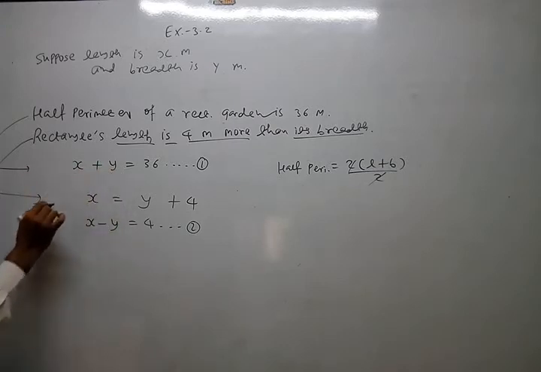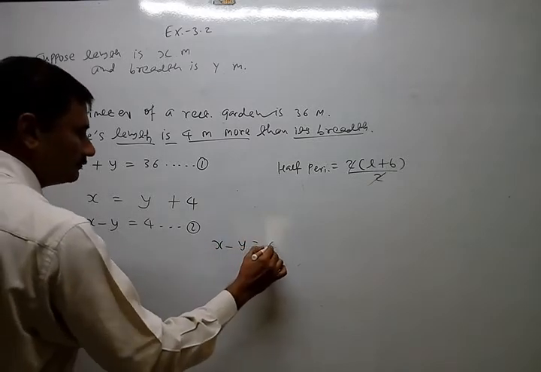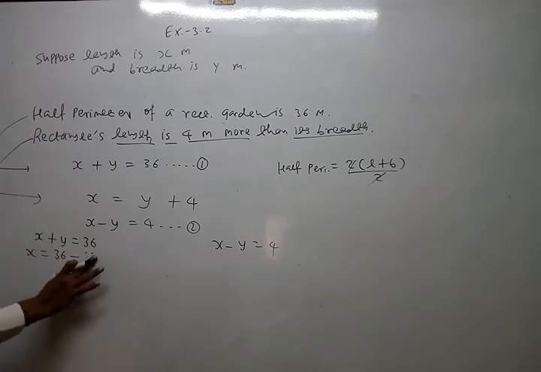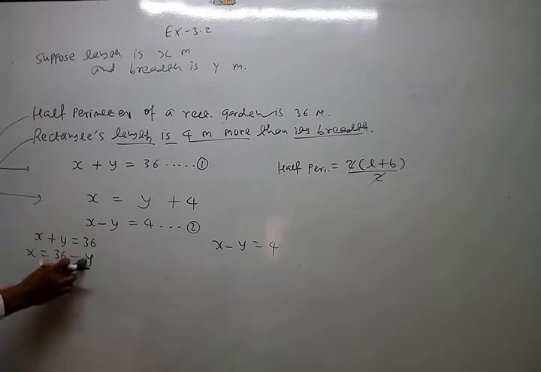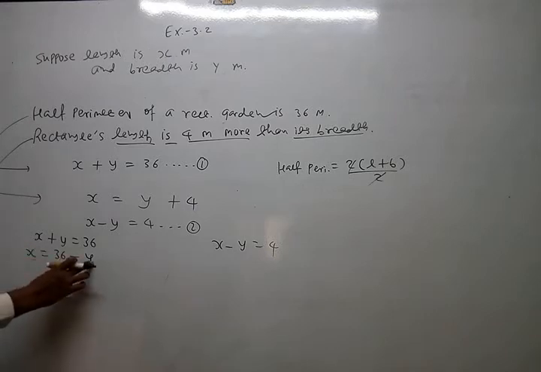Okay. So write down first one, x plus y equal to 36, x minus y equal to 4. Now either x or y, any one. So x equal to 36 minus y. I have to suppose y, the right side variable to be supposed. But if I suppose 1, then x will be 35, quite long. So I go at half. Half of 36 is 18. So I suppose y near to 18 so that x becomes smaller. Suppose I suppose 17, 18, 19 like this.